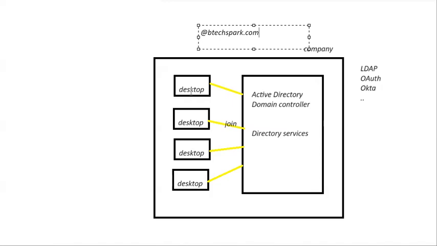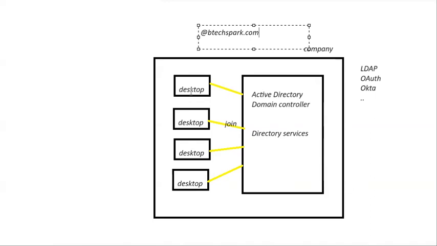Is there any directory service present in AWS? Yes. What is the service name? Directory Service only. Using this Directory Service, we can maintain all our company's domain controller emails and passwords in AWS. How are these desktops connected to your Active Directory? We just join them, that's it.